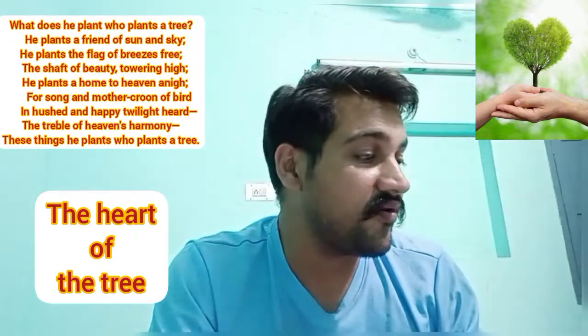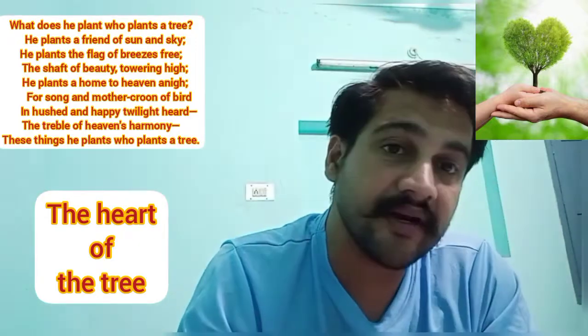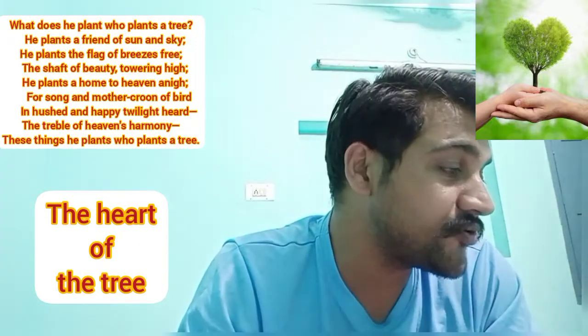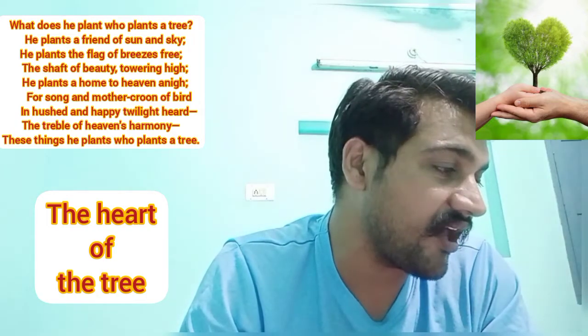Let me first of all let you know about the rhyming pattern, how it is formed. Planting a tree, E sound, so A we have given.